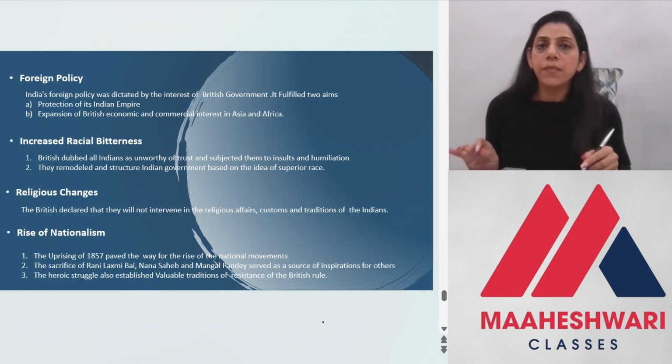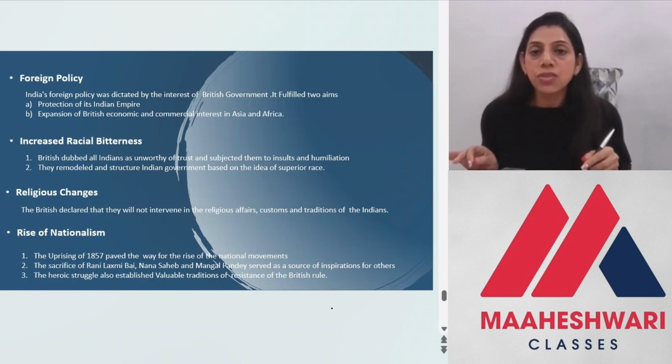Now, one very important thing that happened after the revolt of 1857, though the revolt was a failure, is that it led to the rise of nationalism in India. People started feeling that there is a chance to overthrow the British government from India, and that is how the sacrifices of Nana Sahib, Rani Lakshmi Bai, Mangal Pandey were a source of inspiration for others in the coming future.